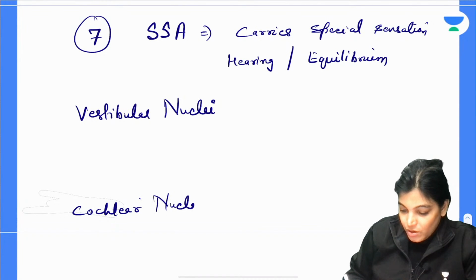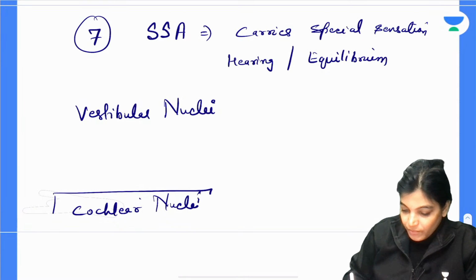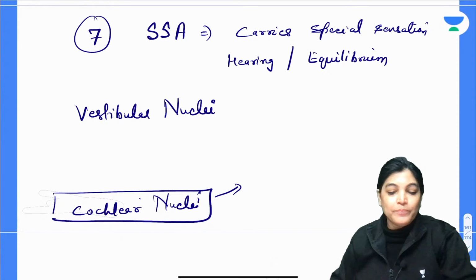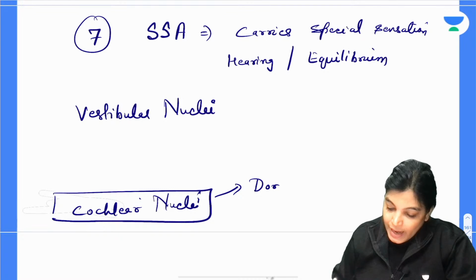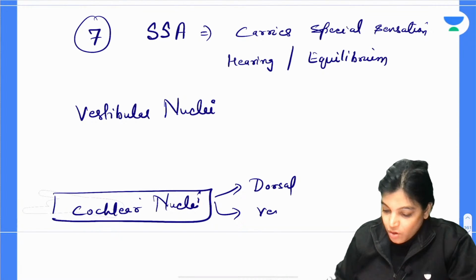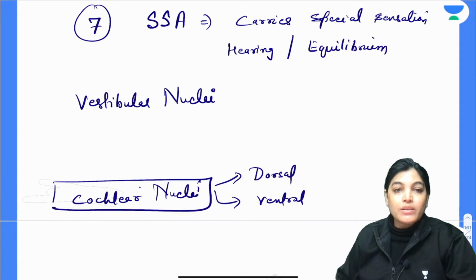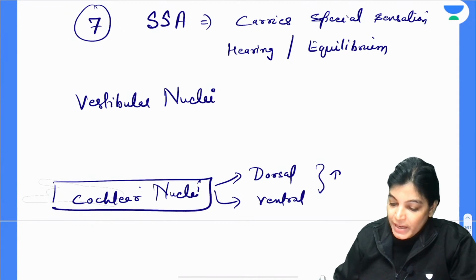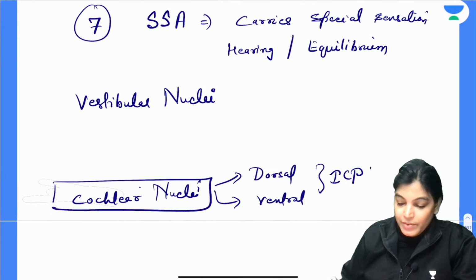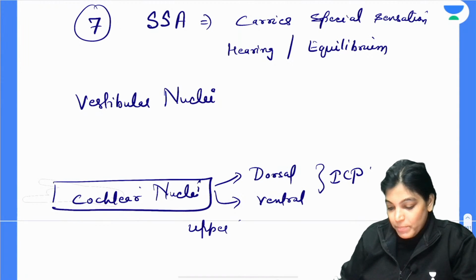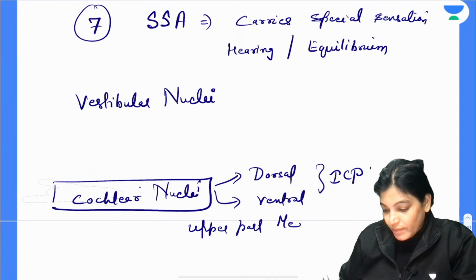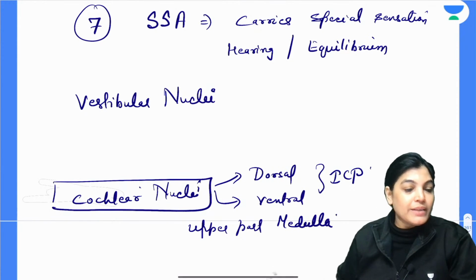Again, the cochlear nuclei will have 2 components, the dorsal and ventral parts, according to their location on the dorsal and ventral aspect of the ICP, the inferior cerebellar peduncle, which is occupying the upper part of the medulla. In which part of the brainstem is it located?